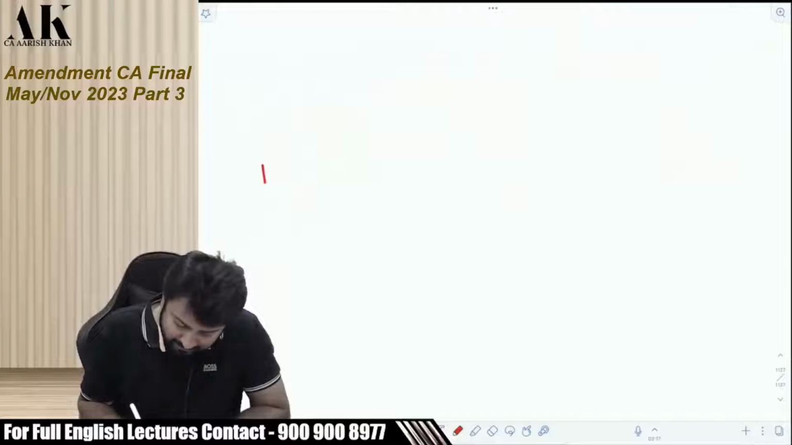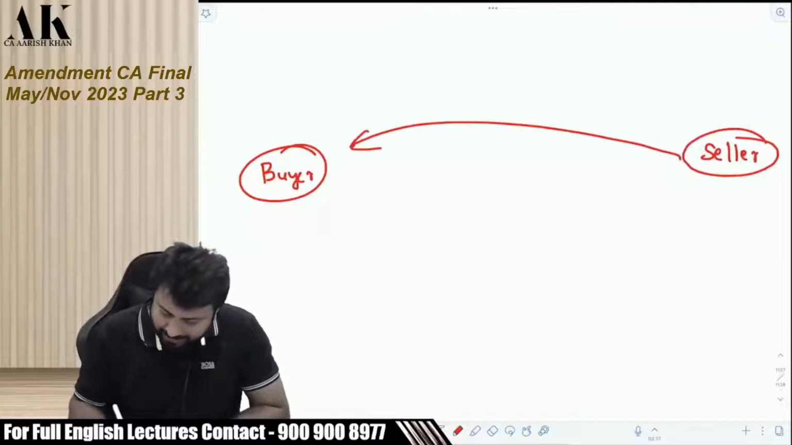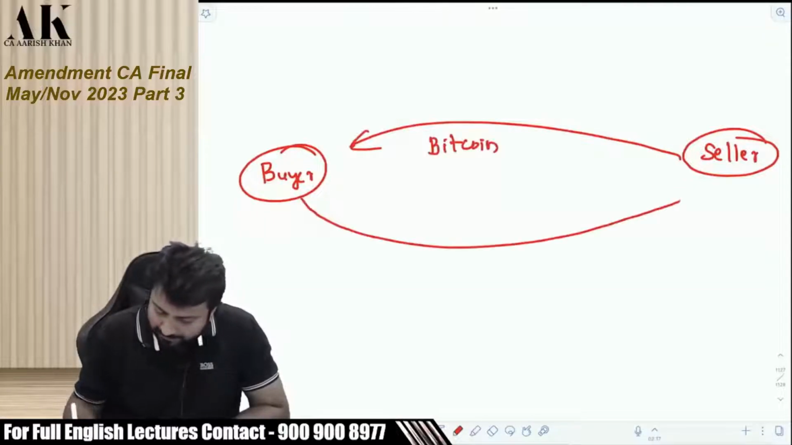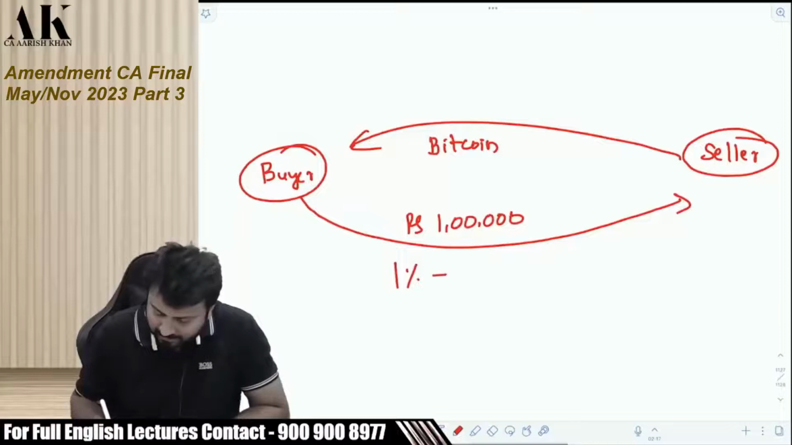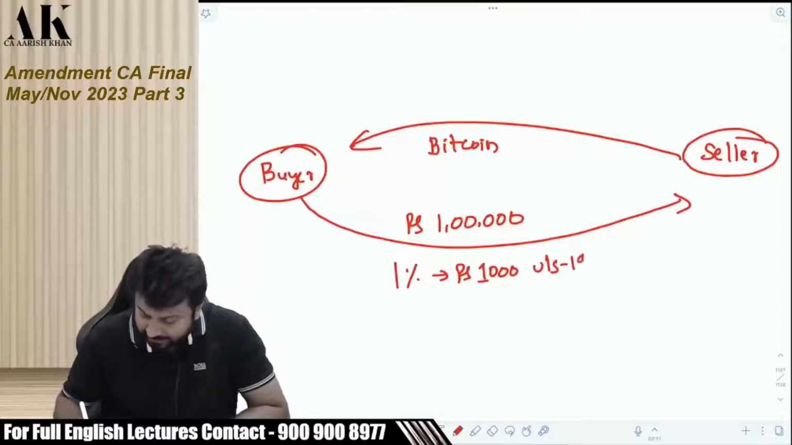There is a buyer. There is a seller. Now if I am buying Bitcoin and paying rupees 1 lakh, then I can deduct 1% TDS. That is rupees 1000. Okay. Under section 194S.